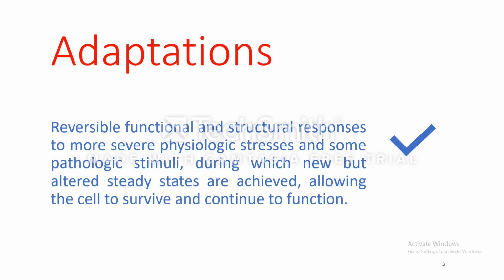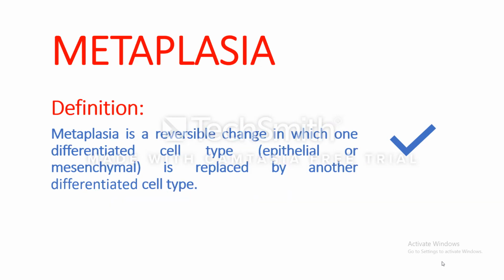Now we are going to talk about different types of adaptation in which the cell changes its structure, its shape, and we call this metaplasia. So metaplasia can be defined as a reversible change in which one differentiated cell type, maybe epithelial or mesenchymal, is replaced by another differentiated cell type.